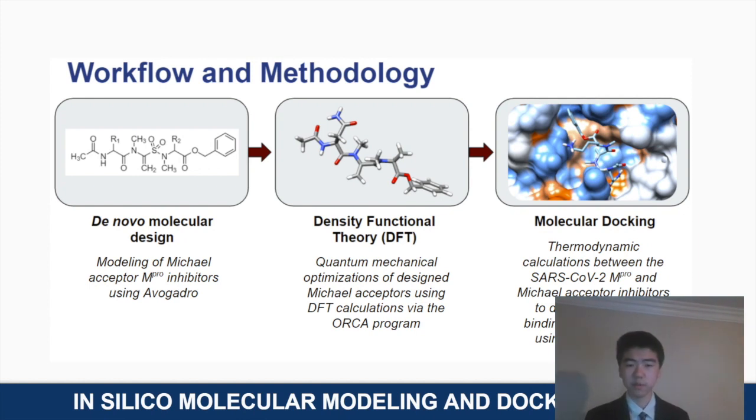With these 56 compounds designed, I draw up their structure in silico using the tool Avogadro. Then I perform DFT calculations to predict their structure in a water solvent. This allows me to predict the structure of these compounds within a human system, and as structure dictates function, this is a very important step to make sure that we can correctly predict the function of these compounds. Lastly, I will utilize molecular docking to determine interactions between the SARS-CoV-2 Mpro and my inhibitors, finding delta G of binding in an optimized binding pose.